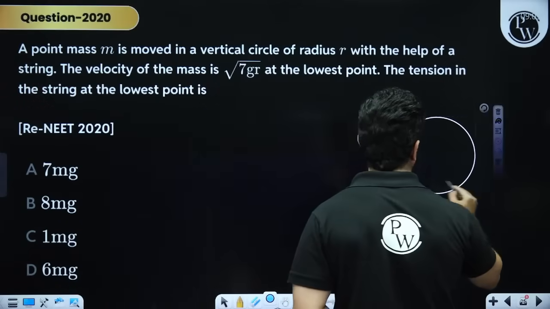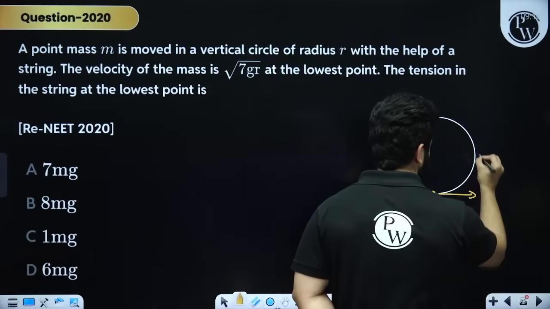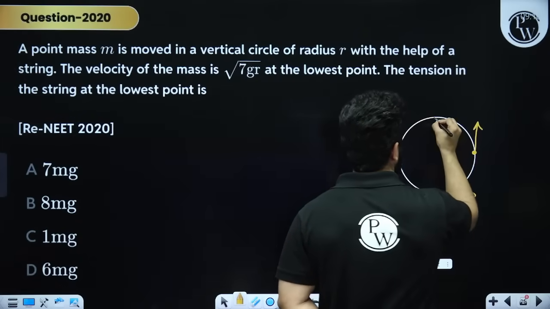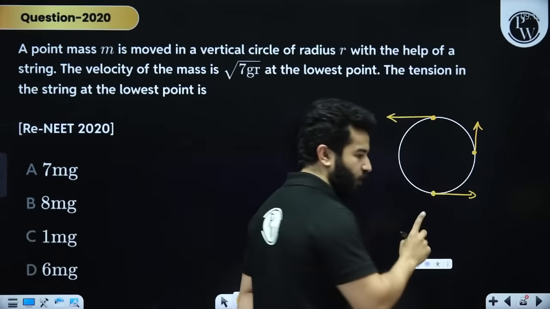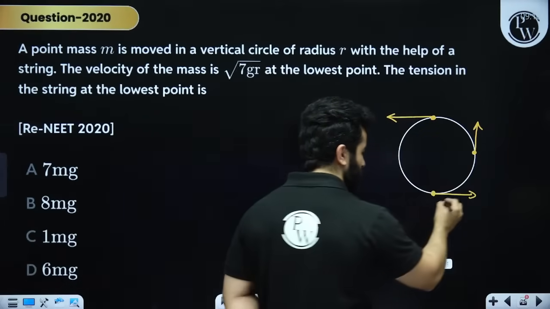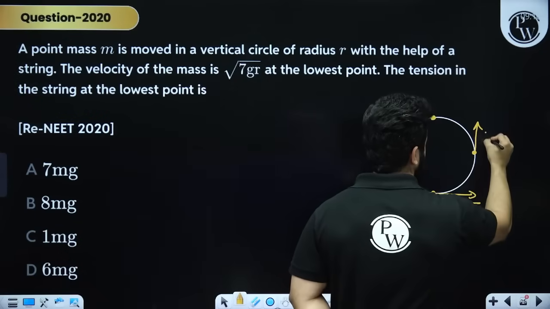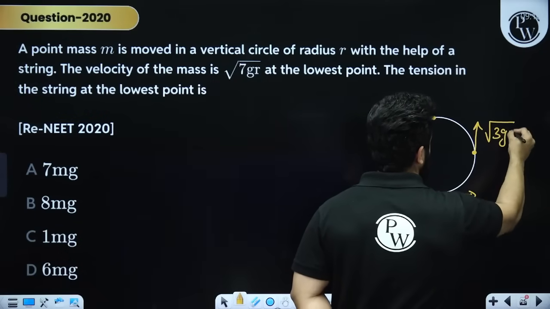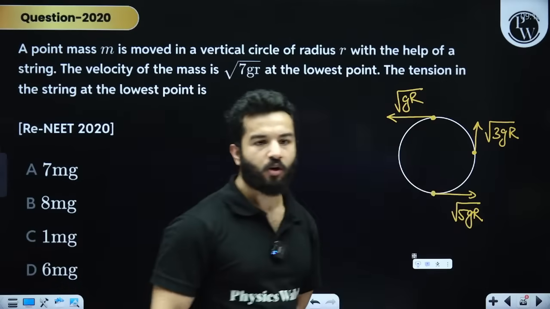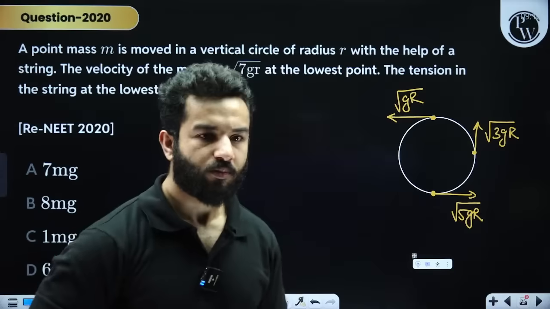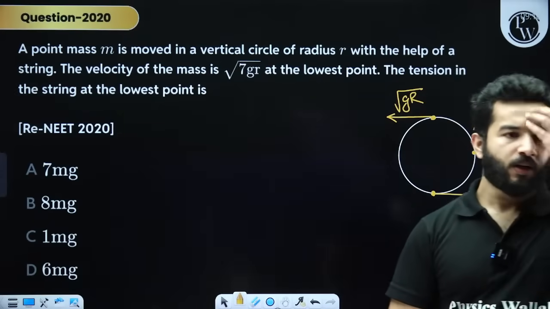everyone knows the basic things from vertical circular motion. That means velocity at this point, velocity at this point, and velocity at this point. Please remember this, that if we want the particle to complete the circular motion, velocity at this point is under root 5 gr. Velocity at this point is under root 3 gr. Velocity at this point will become under root gr. All right, clear? Done? Sorted?